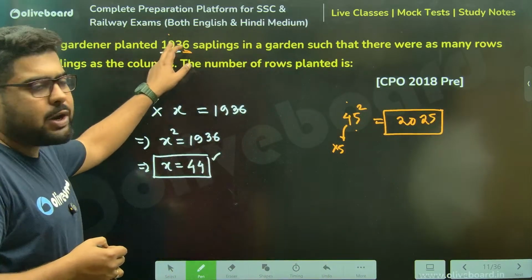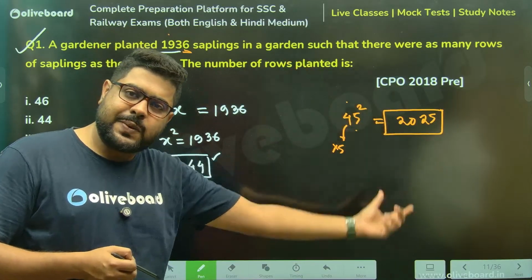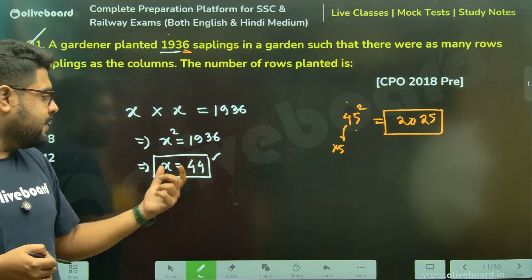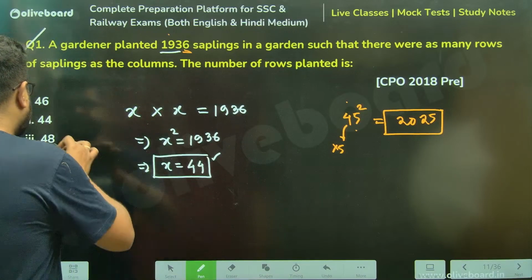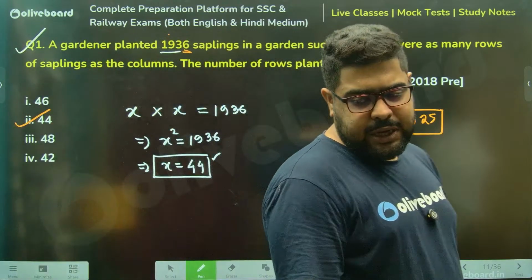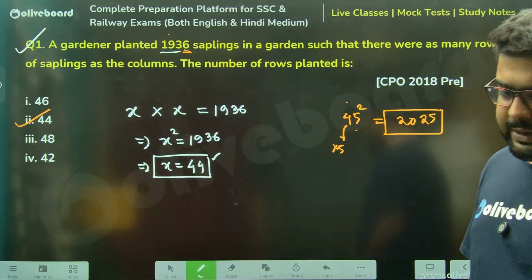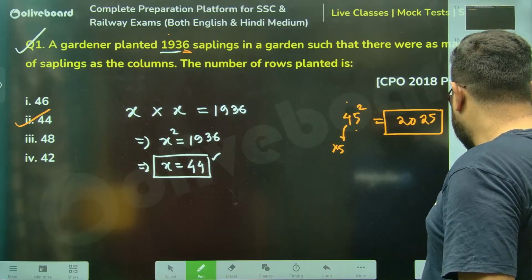So 1936 is smaller than 2025, meaning its square root must also be less than 45. That is only one possible answer, that is 44. So option number 2 is your correct answer, sir. Option number 2 is your correct answer. Now let me show you this. Why I have taken this.